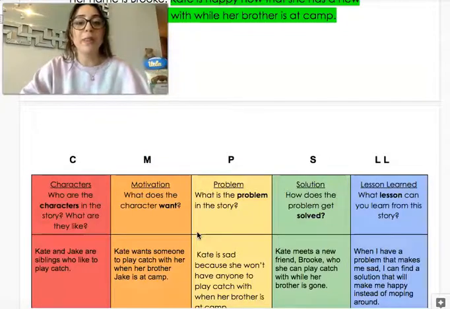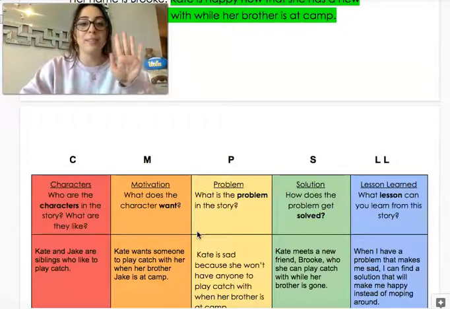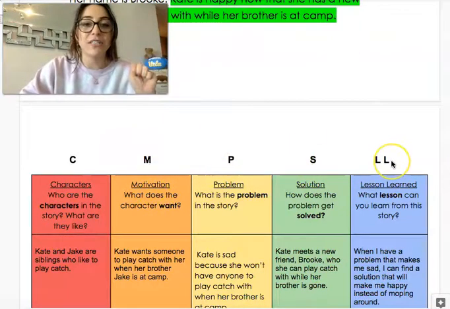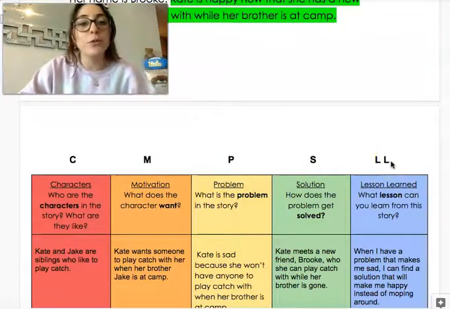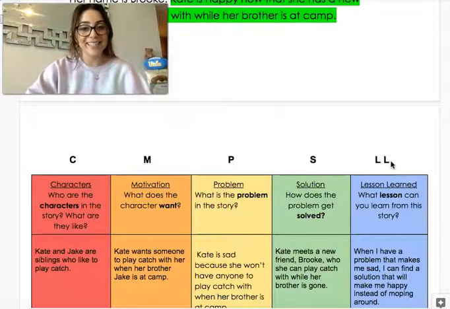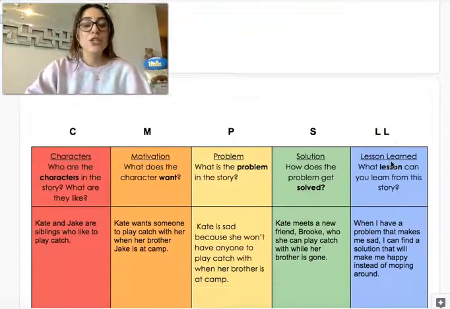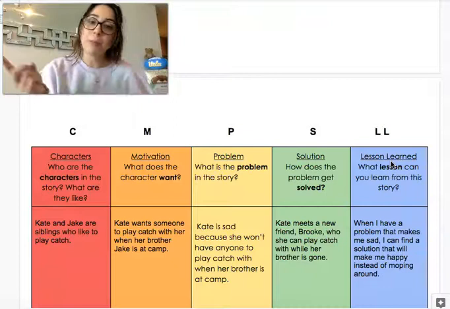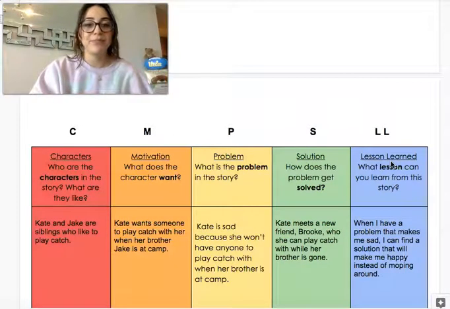So I knew that there were going to be 5 thinking jobs: character, motivation, problem, solution, and lesson learned. I thought about those things as I was reading so that I can make sure that I best understand the text. Okay, so I've already filled out my chart because I remember I read this text last week.